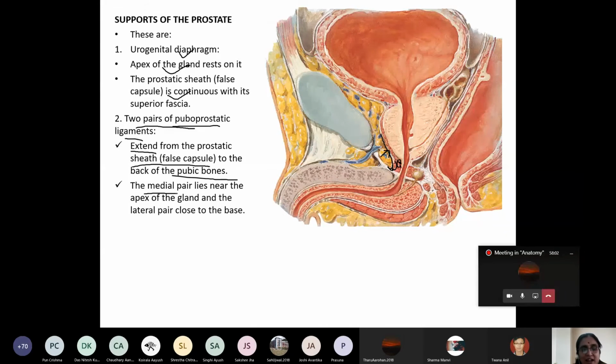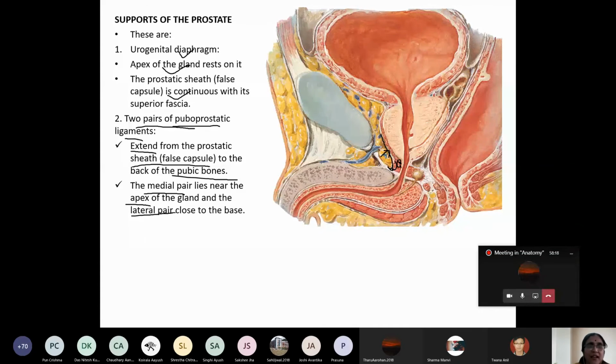The medial pair lies near the apex of the gland, and the lateral pair lies near the base. So what are the supports of the prostate? Number one, the urogenital diaphragm. Number two, the puboprostatic ligaments: a medial pair and a lateral pair.